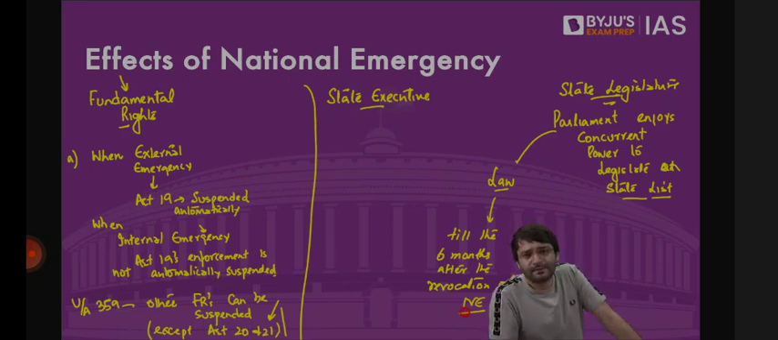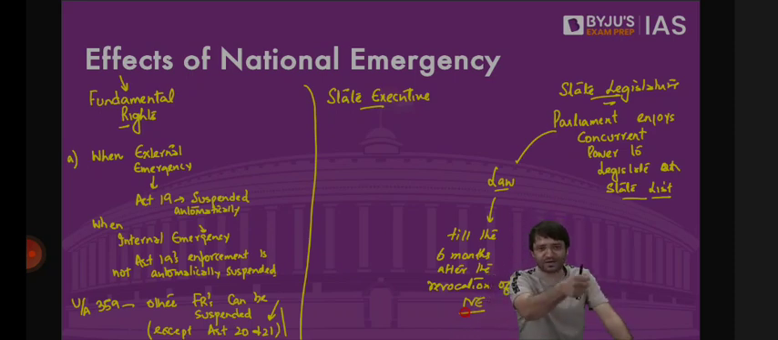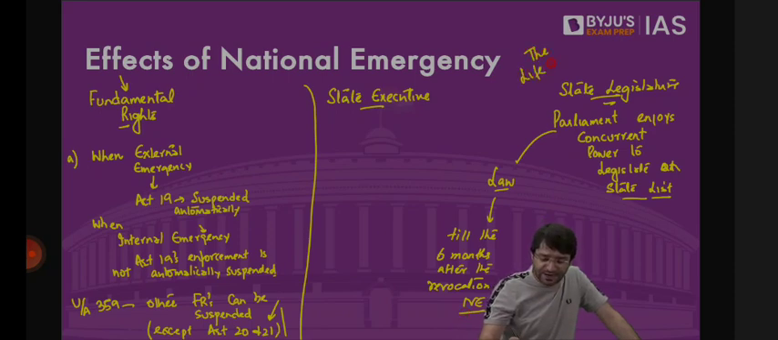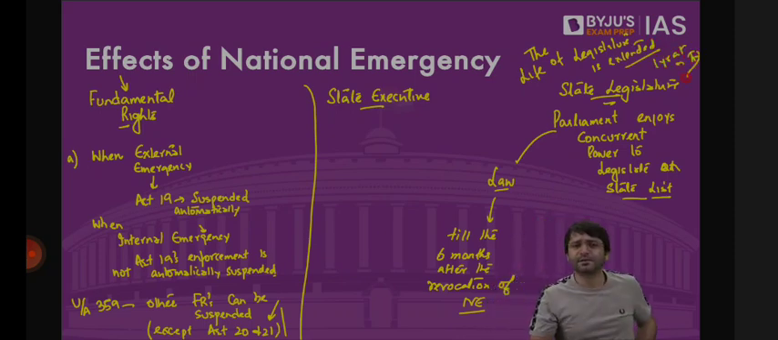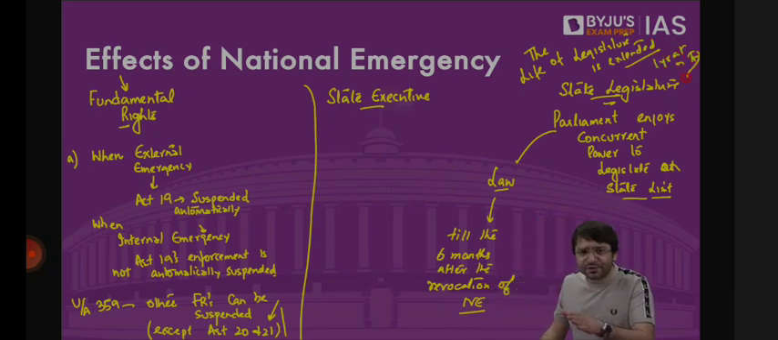Which means during national emergency, legislature is not suspended. In fact, Parliament is not suspended. Parliament functions, legislature also functions, but legislature is brought under the ultimate control of the Parliament. And in fact, during national emergency, the life of legislature is extended 1 year at a time. So what does that mean? We are in a state of national emergency. In this state, can we hold elections?